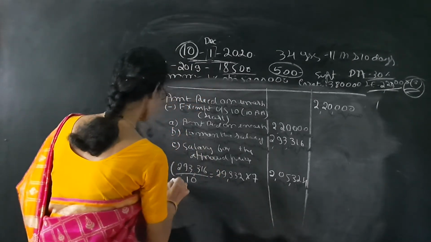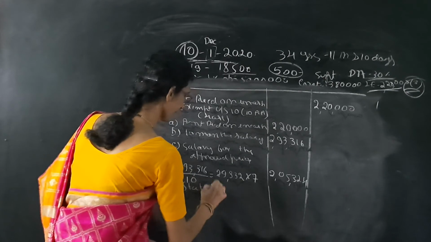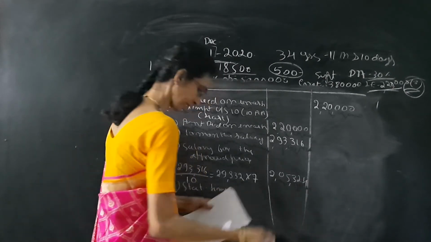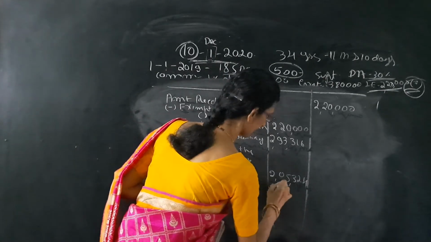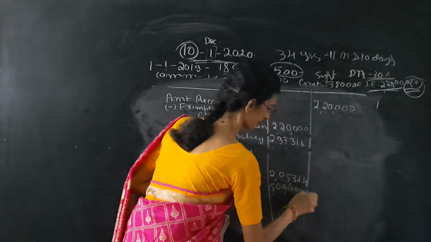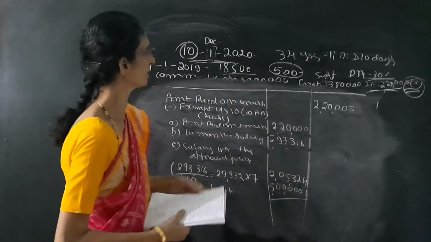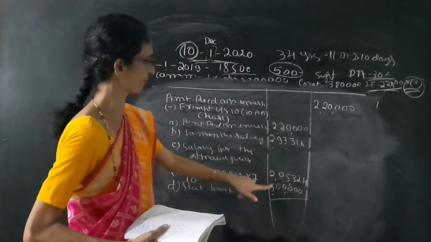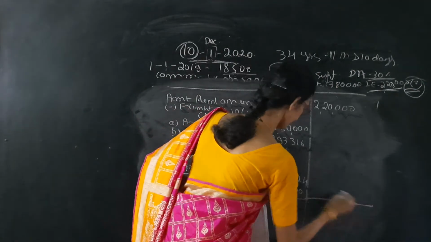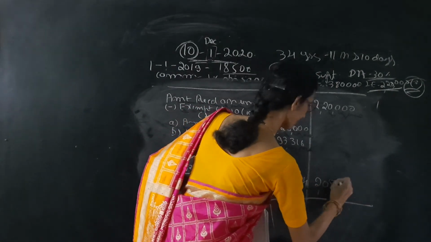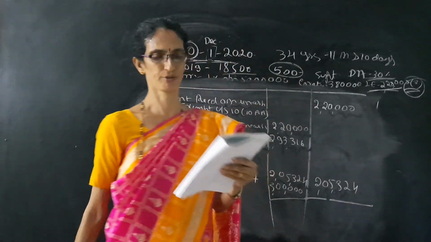Then the last rule will be statutory limits. Statutory limit is 3 lakh. Whichever is less: 2,20,000, 2,93,000, 2,05,300. So the least is 2,05,324.